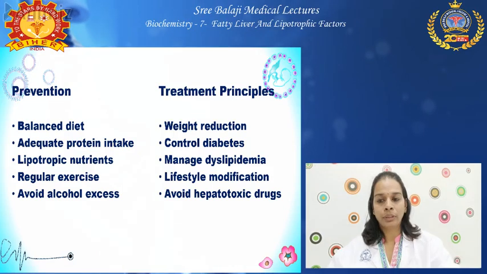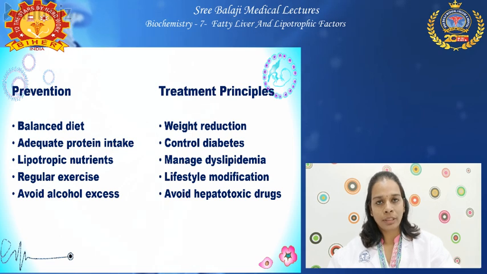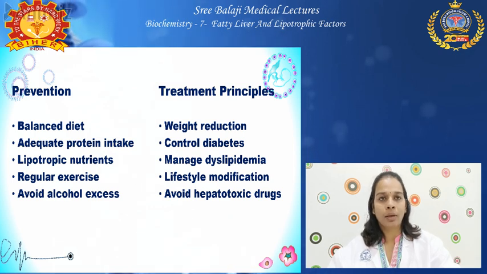To conclude, fatty liver is mainly due to accumulation of triacylglycerol in the liver. This is mainly caused due to imbalance in lipid metabolism. Alcoholism plays a vital role in causing this fatty liver. Nowadays, even non-alcoholic fatty liver disease is becoming very common, caused due to metabolic syndrome. And insulin resistance here plays a key role in causing this non-alcoholic fatty liver disease.